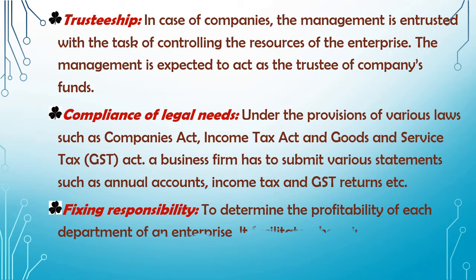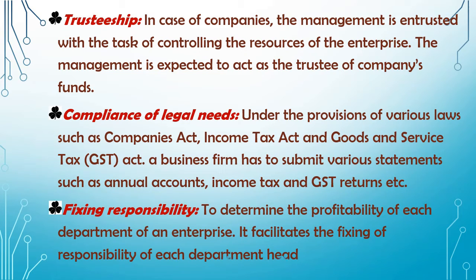Fixing responsibility. To determine the profitability of each department of an enterprise, it facilitates the fixing of responsibility of each department. Now the finance looks after the expense and income of the individual department or unit in an enterprise. Like we have the purchase department, sales department, human resource department, HRD, and marketing department.